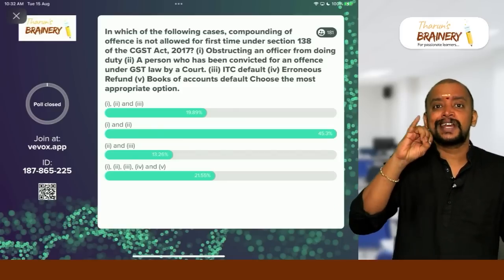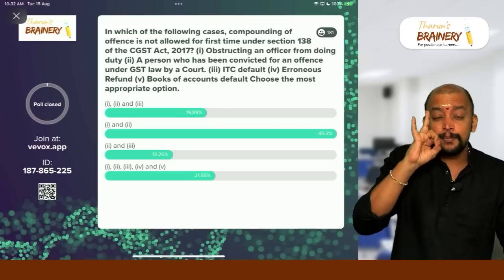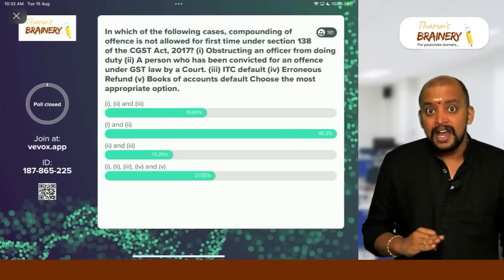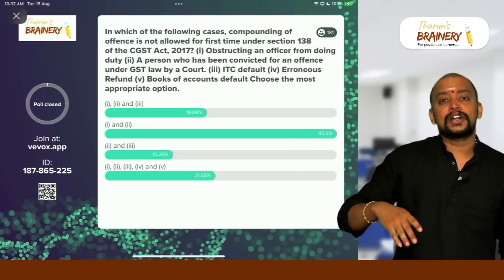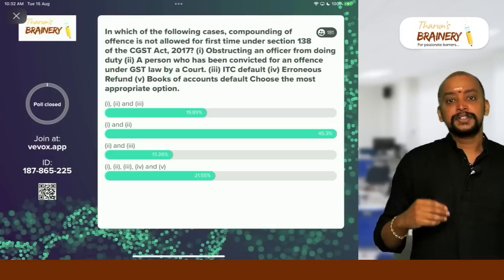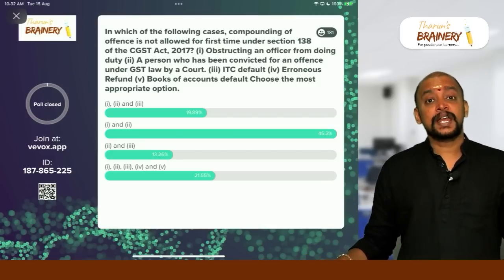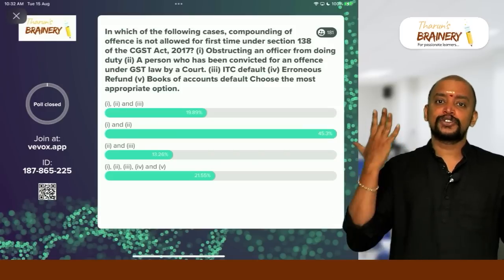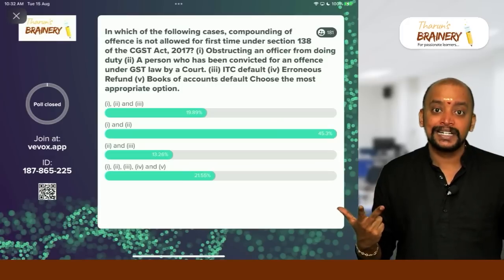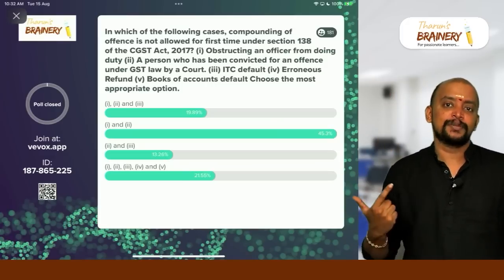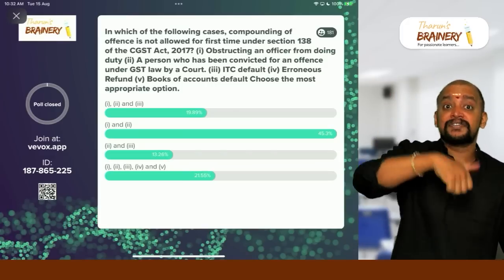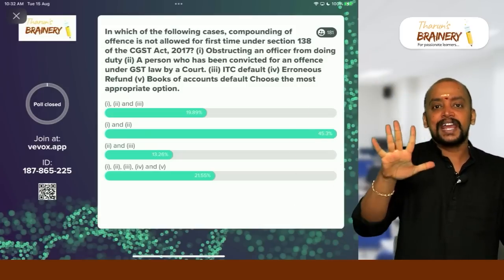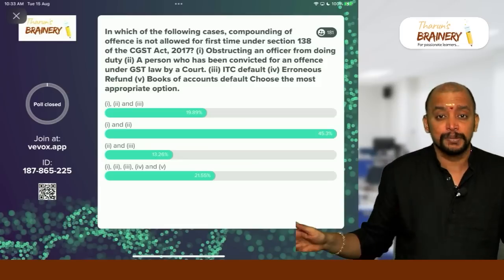So that is obstructing an officer from doing duty, tampering material evidence, an offence which is also an offence under any other law, or an imprisonment order already passed against that person, and even failure to furnish information called for. These are the 5 cases. In these 5 cases, first time compounding is not possible.